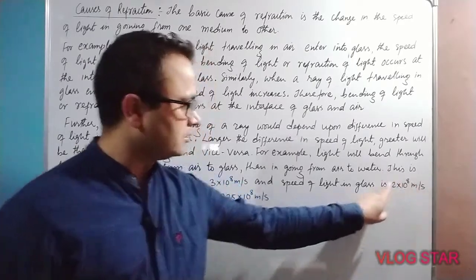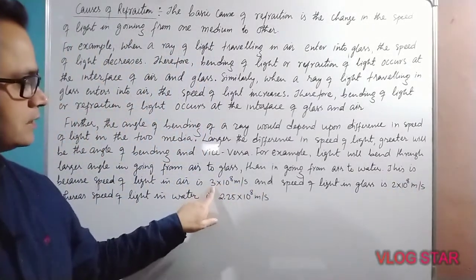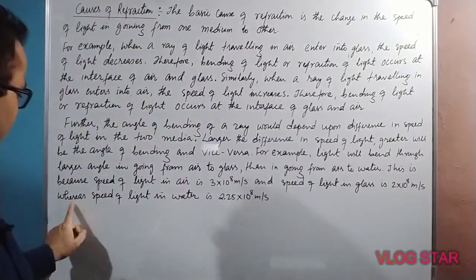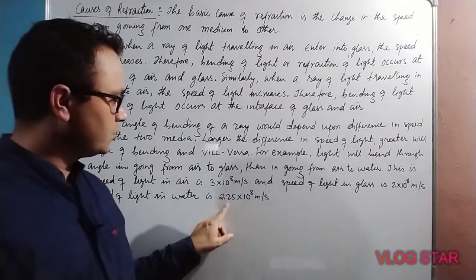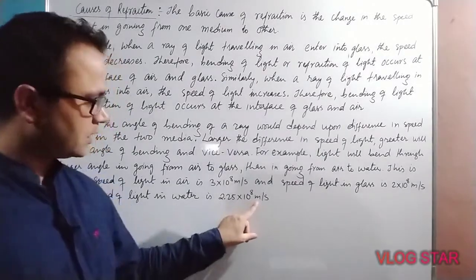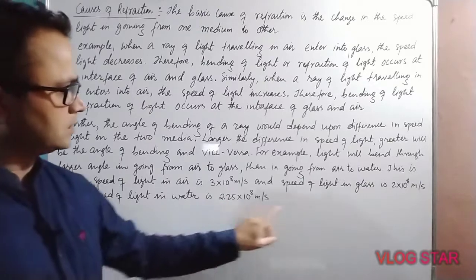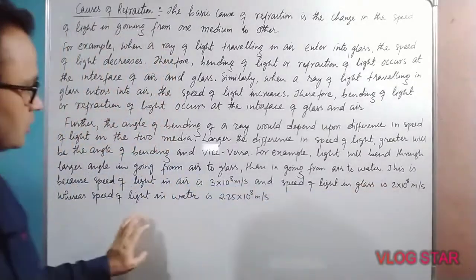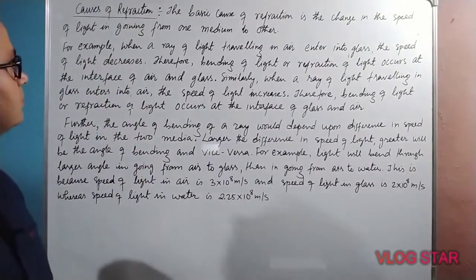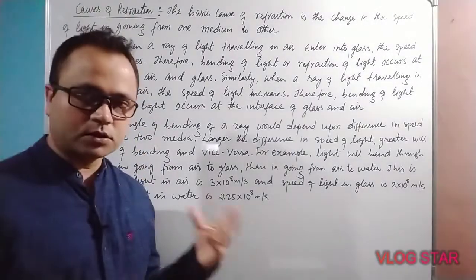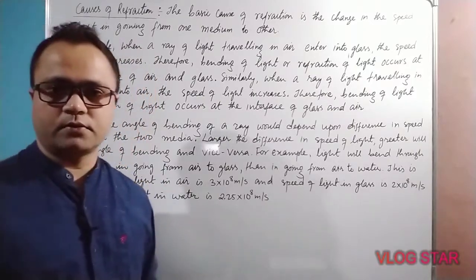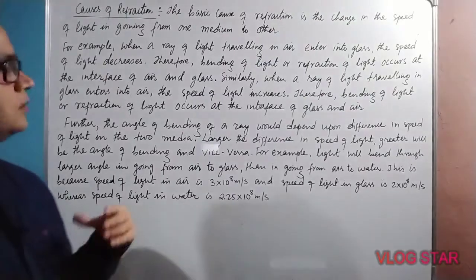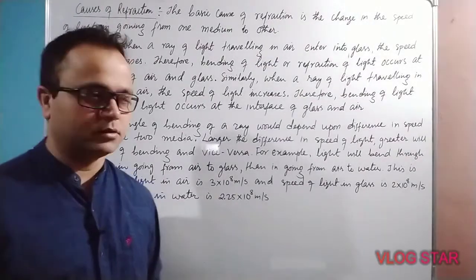We can compare here. The speed of light in air is greater than the speed of light in glass. Whereas the speed of light in water is 2.25 into 10 to the power 8 meter per second, so the speed of light in water is greater than the speed of light in glass. So these are the basic causes of refraction. The basic cause of refraction is the change in speed of light in going from one medium to another.